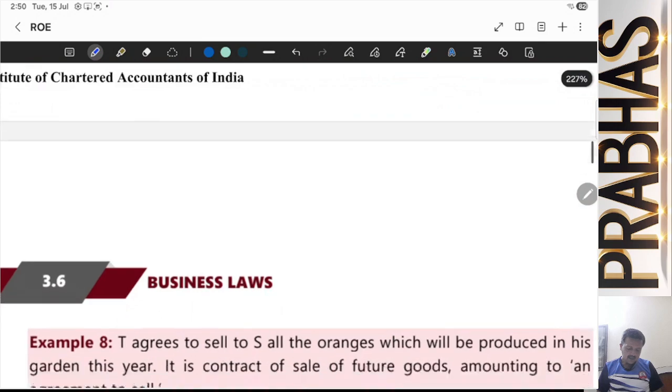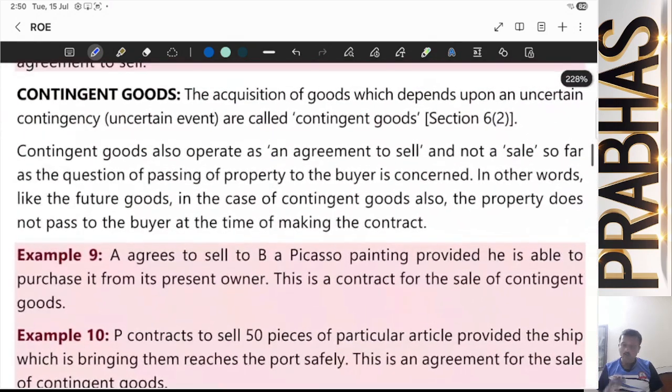Then next comes contingent goods. As I already said, goods whose acquisition depends upon an uncertain contingency, an uncertain event, are called contingent goods. For example, A agrees to sell to B a Picasso painting provided he is able to purchase it from the present owner. If I am able to acquire it, I will be selling it to you.